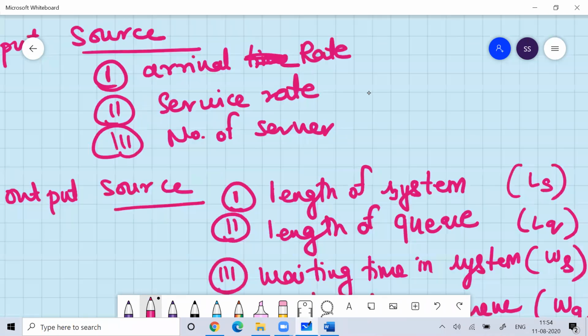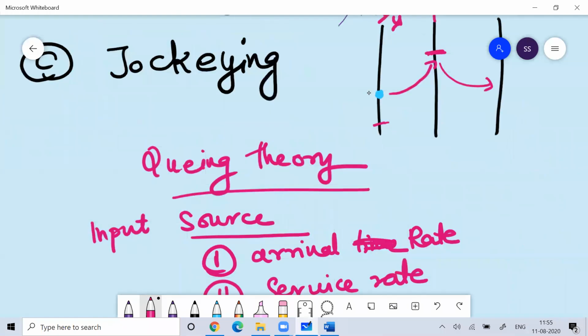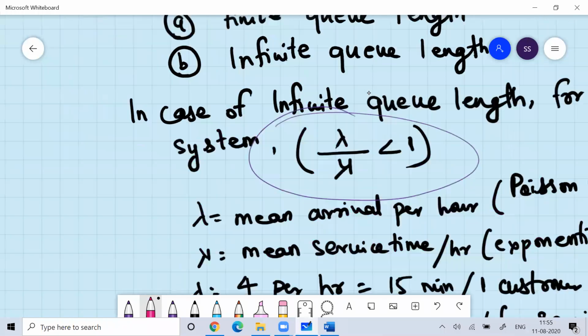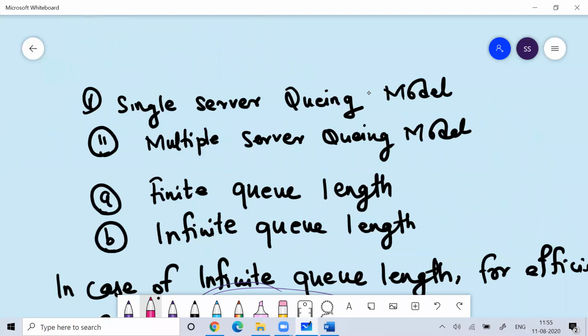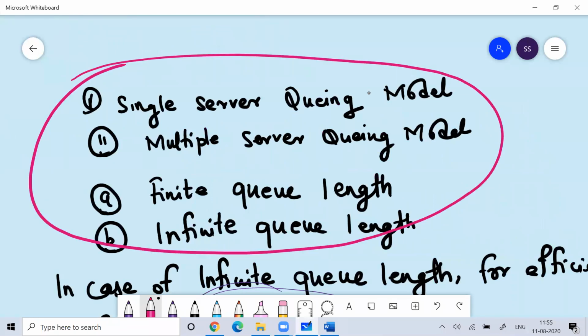Whenever we are working on queuing theory, these are the four parameters that we consider. These parameters can be for a single server queuing model, or a multiple server queuing model. It can have a finite queue length.